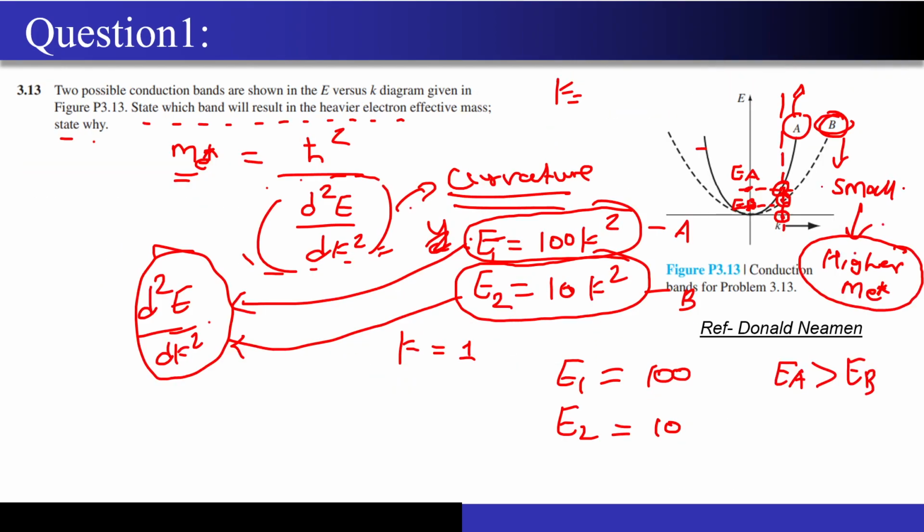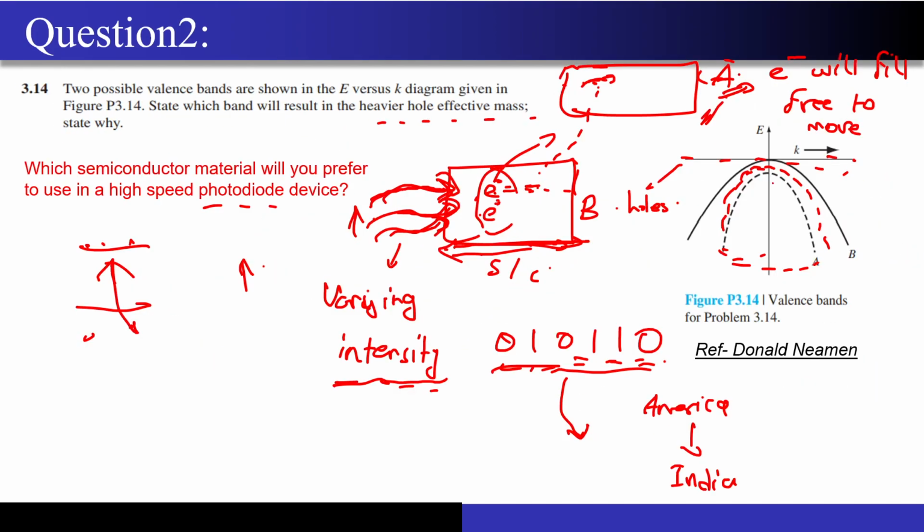In the previous diagram that I showed you, electrons were valid because that was a conduction band. Here it is a valence band, so the holes are the primary carriers giving rise to the conduction, not the electrons, because the electrons in the valence band are tightly bound to the nucleus, and we have seen the reason in the previous slides, right? So the question is now, which semiconductor material will you prefer to use in a high-speed photodiode device? Since this is a high-speed photodiode device, the light intensity can vary extremely fast, so I want this material to detect it very quickly.